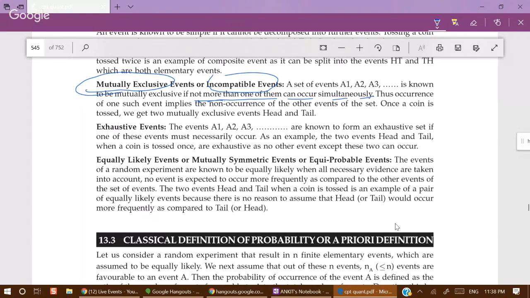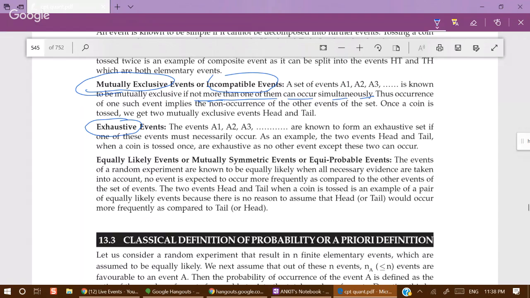That means entire set of sample space when there is a case of rolling a die. So if these three events are combined, then we get all the set of 1 2 3 4 5 6. That means we get entire sample space. That means these three events are exhaustive. Exhaustive means the entire sample space is exhausted, nothing is left. If we combine the given events, then nothing is left out of the entire sample space. That is exhaustive event.